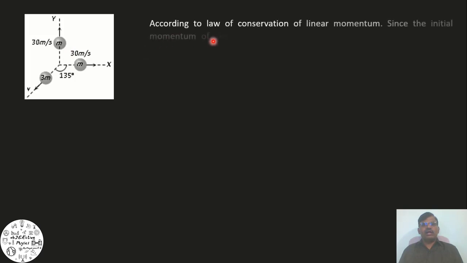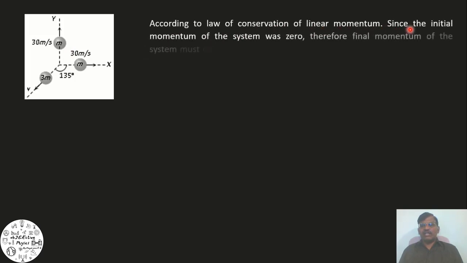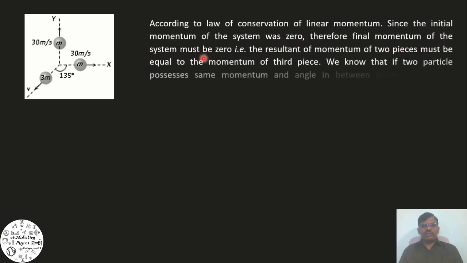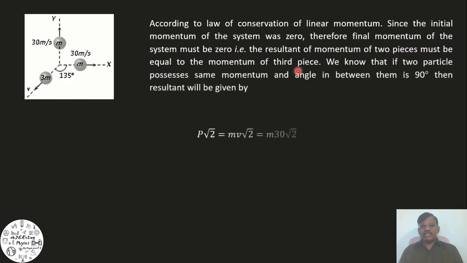According to the law of conservation of linear momentum, since the initial momentum of the system was 0, the final momentum of the system must be 0. That is, the resultant of momentum of the two pieces must be equal to the momentum of the third piece. We know that if two particles possess the same momentum and the angle between them is 90 degrees, then the resultant is given by P root 2, that is mv into root 2.